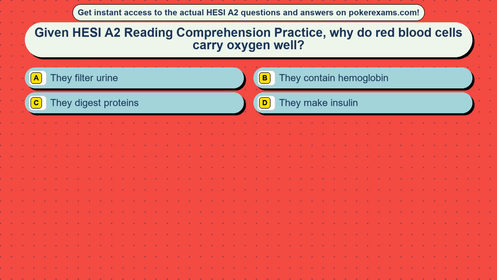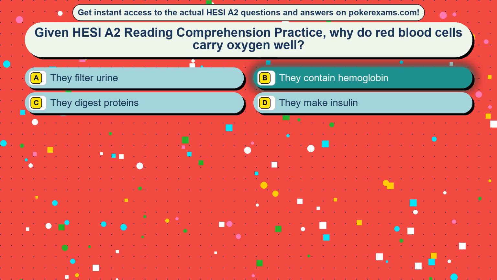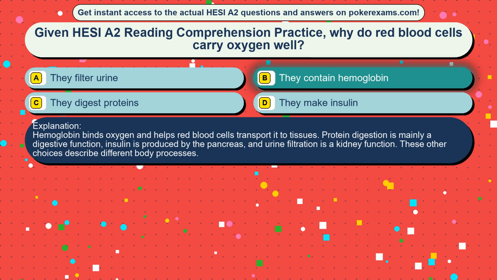Question 48. Given HESI A2 reading comprehension practice, why do red blood cells carry oxygen well? Option A, they filter urine. Option B, they contain hemoglobin. Option C, they digest proteins. Option D, they make insulin. The correct answer is option B, they contain hemoglobin. Hemoglobin binds oxygen and helps red blood cells transport it to tissues. Protein digestion is mainly a digestive function, insulin is produced by the pancreas, and urine filtration is a kidney function. These other choices describe different body processes.